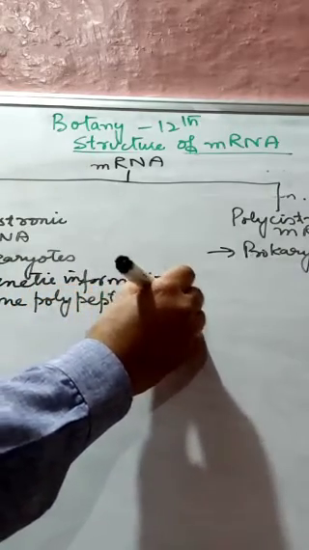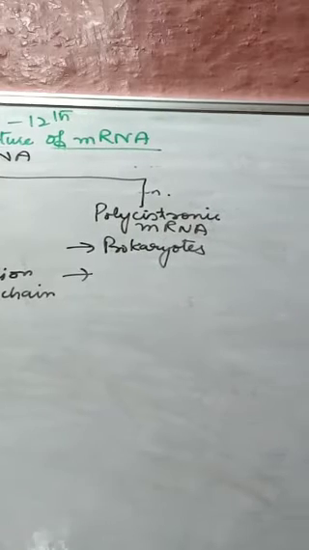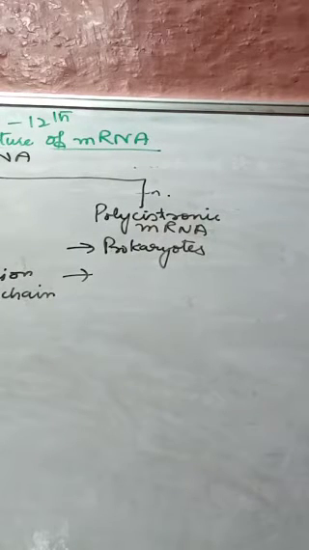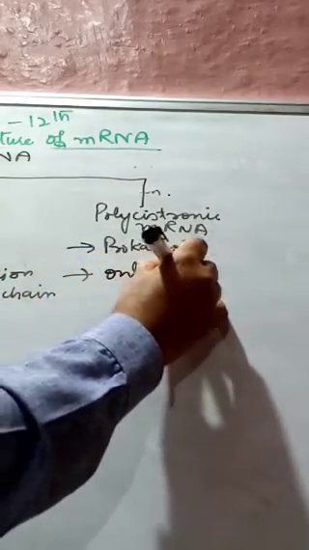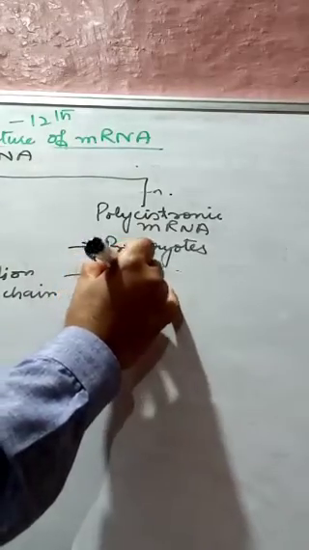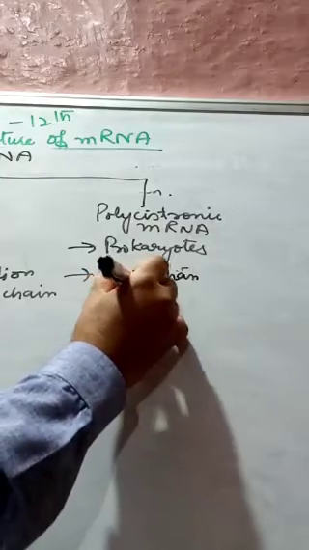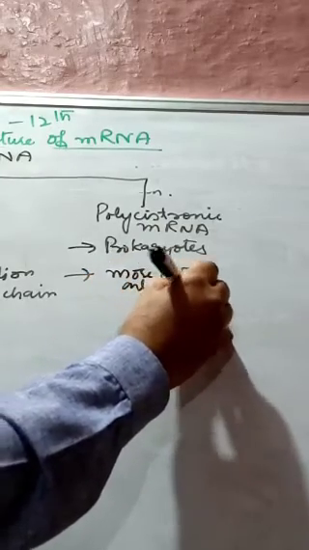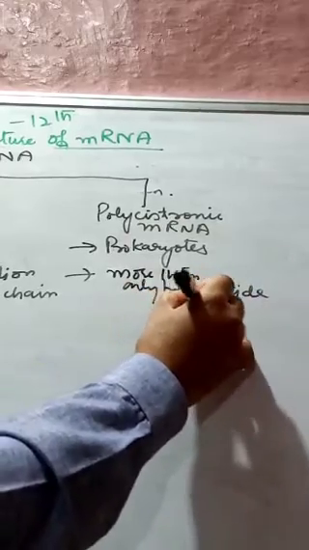Peptide chain. If we look here, the genetic information that is found is what we call only one polypeptide chain, whereas polycistronic is for more than one polypeptide chain.